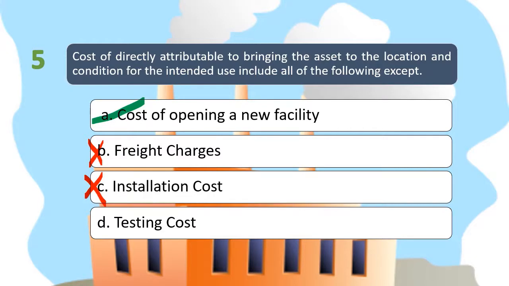So ang exception lang to the rule is yung cost of opening a new facility kasi wala pa naman nabibili doon na PPE. So ang testing cost ay kailangan before natin magamit si PPE, so considered po siya as part ng ating property, plant, and equipment. So letter D is wrong. So therefore, ang tamang sagot lang natin is letter A, which is cost of opening a new facility.